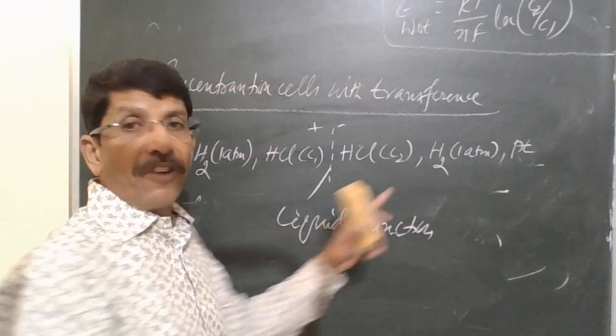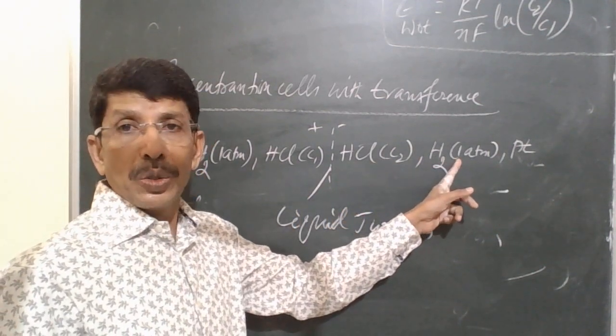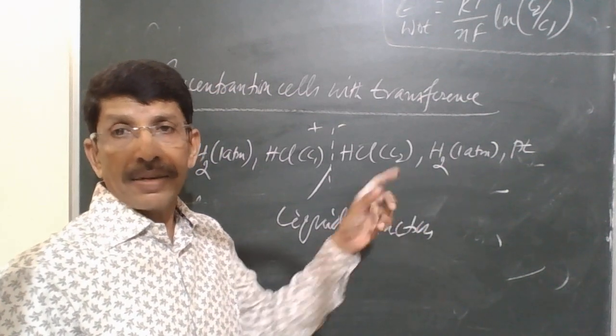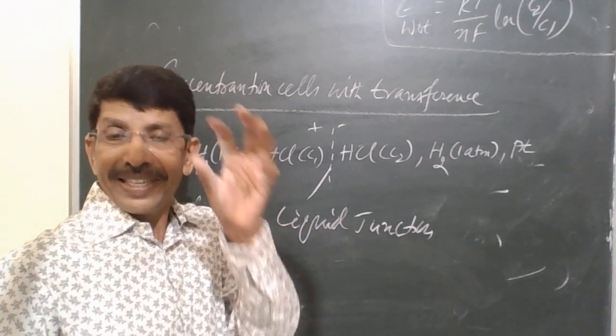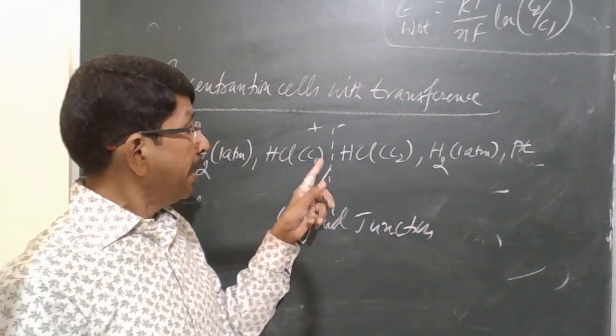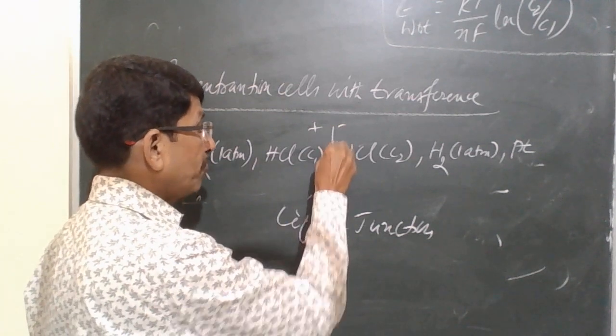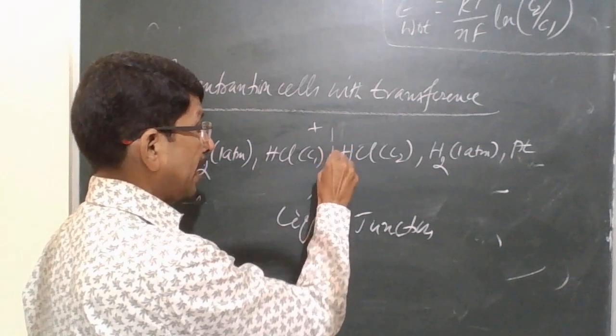Apart from the EMF of the cell, there is an EMF generated due to transport of matter in the cell. So that is the inherent EMF of the cell. Along with that EMF of the cell, there is another potential developed at the junction. This is the junction, the point of contact of two electrolytes.